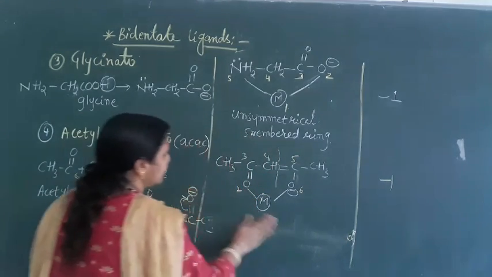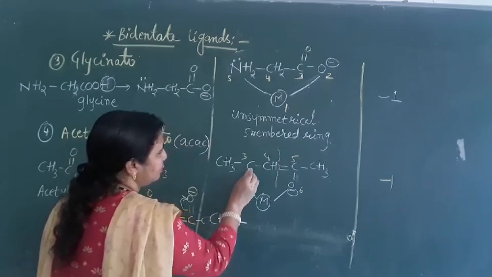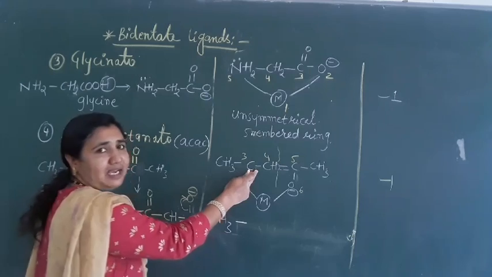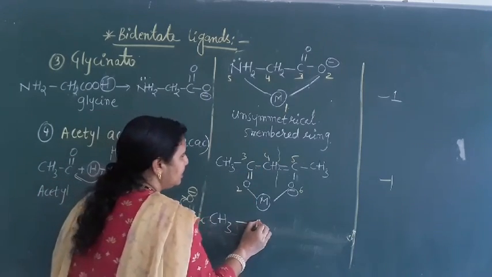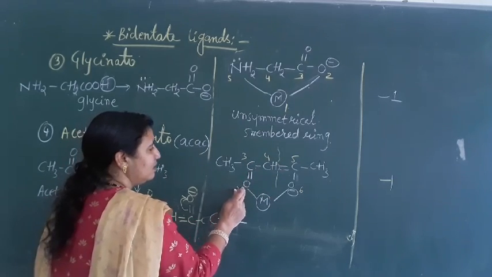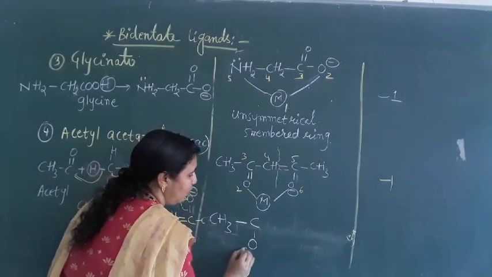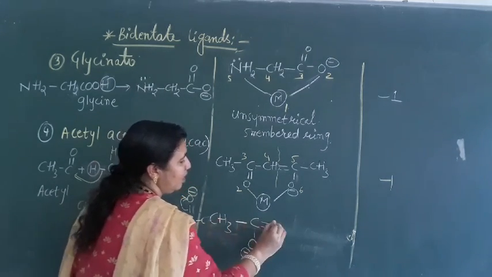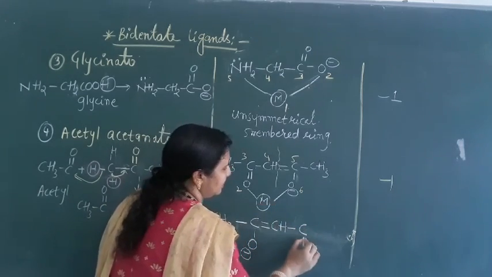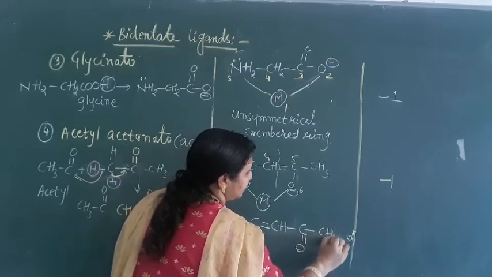This one we can write in another way also. See here, this is our acetyl group. This double bond may come to this side, or this side also. When this double bond comes here, the other double bond will break and the minus charge will come on this oxygen. So it is like this: CH3CO minus, the double bond comes here, so it becomes CH, and here we have C double bond on this carbon and CH3.